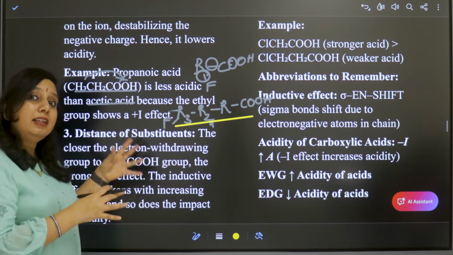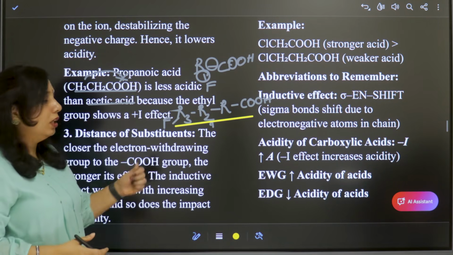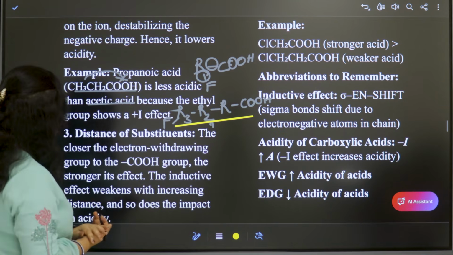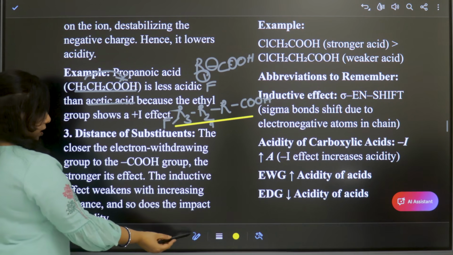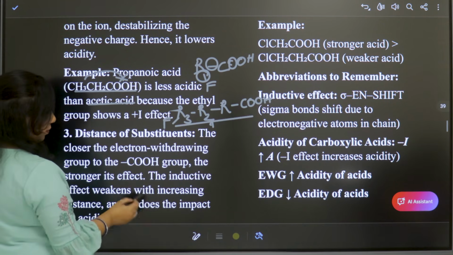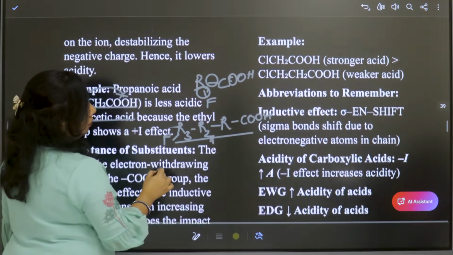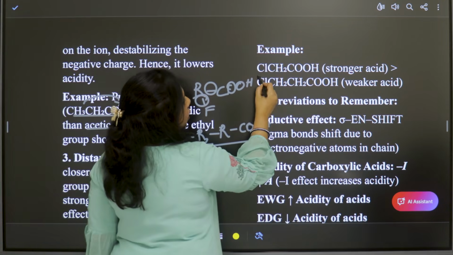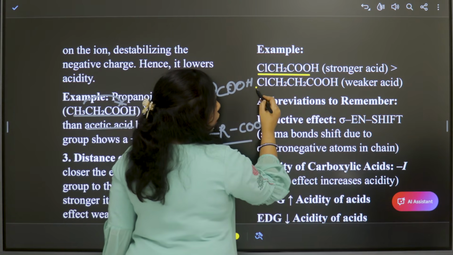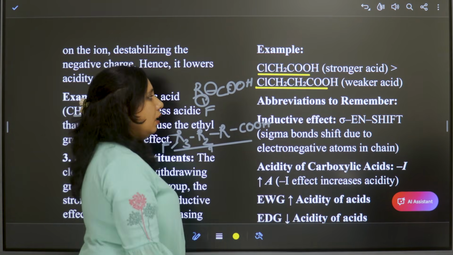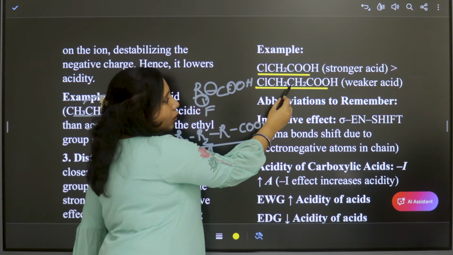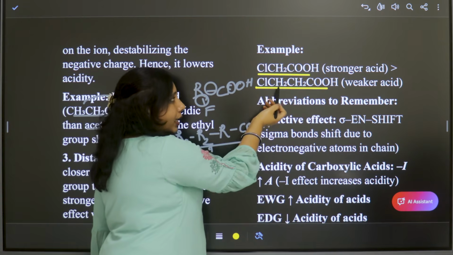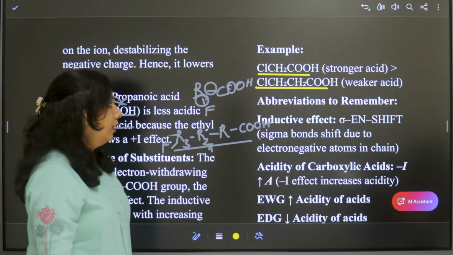So the distance also matters. Substituent distance will affect the electronegativity effect. For example, chloroacetic acid and chloropropanoic acid are given. See here, there are two methyl groups in between, here only one methyl group. Hence, this is weaker and this is the stronger acid.